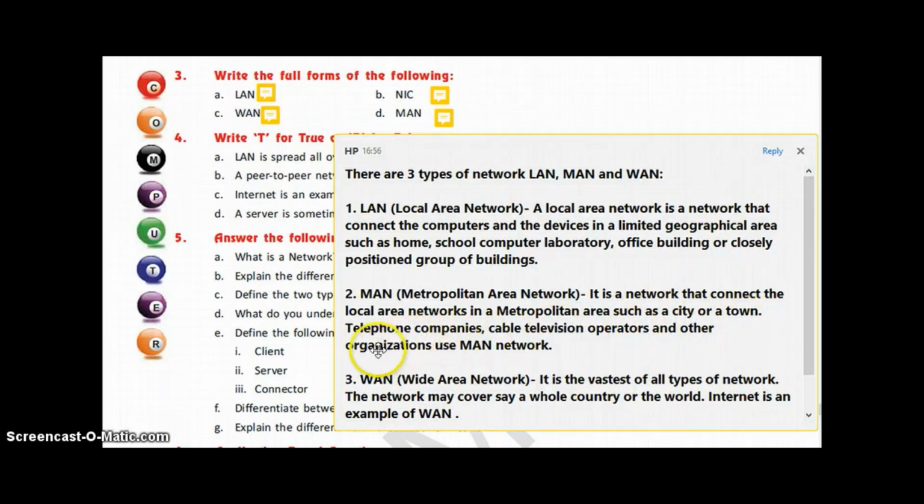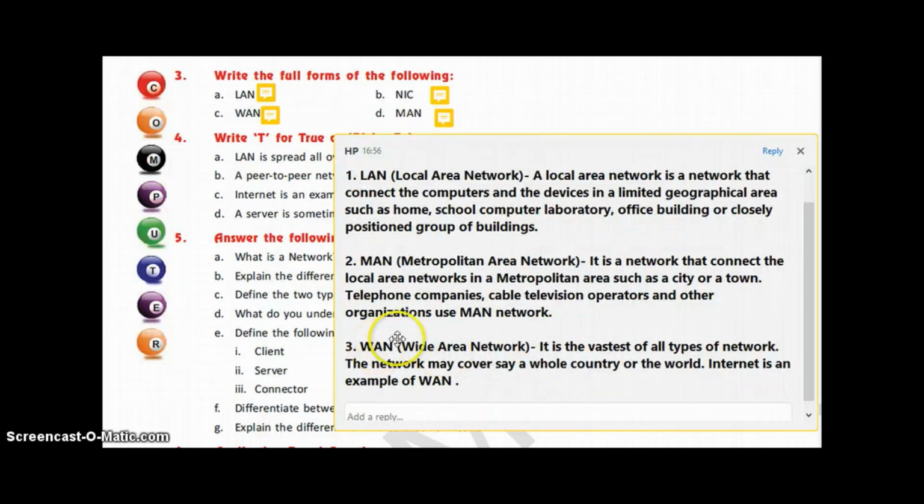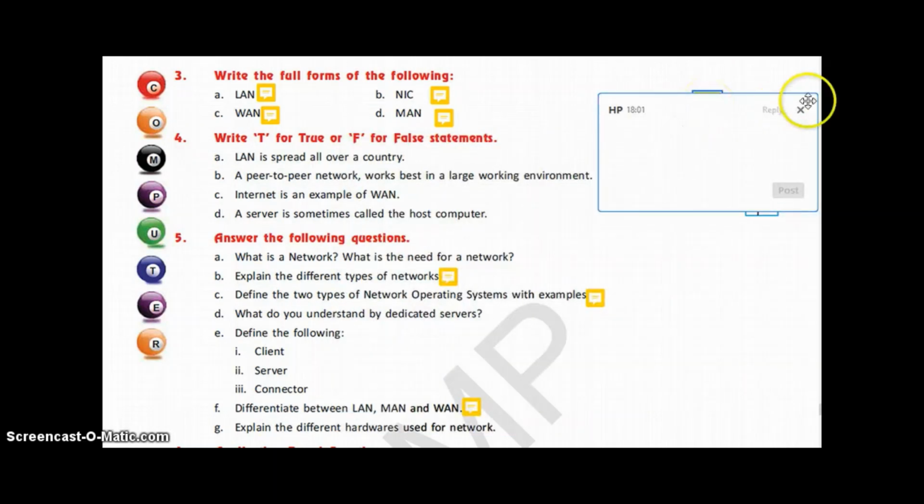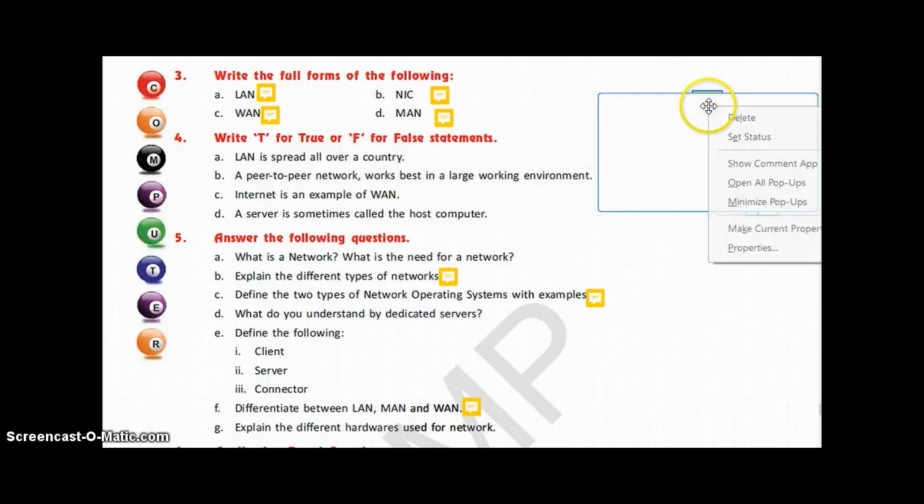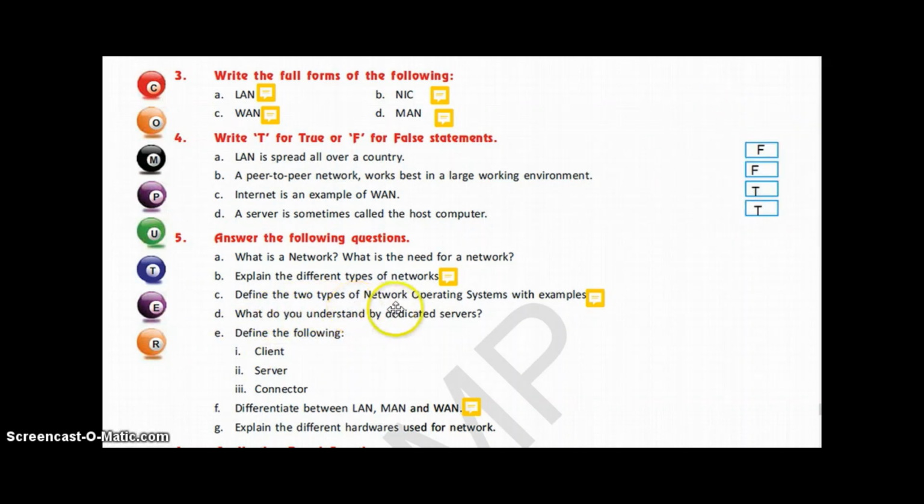And the examples of MAN are telephone companies, cable television operators and other organizations that use MAN network. Then WAN, the full form of which is Wide Area Network. It is the vastest of all types of networks. The network may cover, say, a whole country or the world, and the example is internet. So this is the answer of B part of question 5. Now the next question. Define the 2 types of network operating systems with examples.